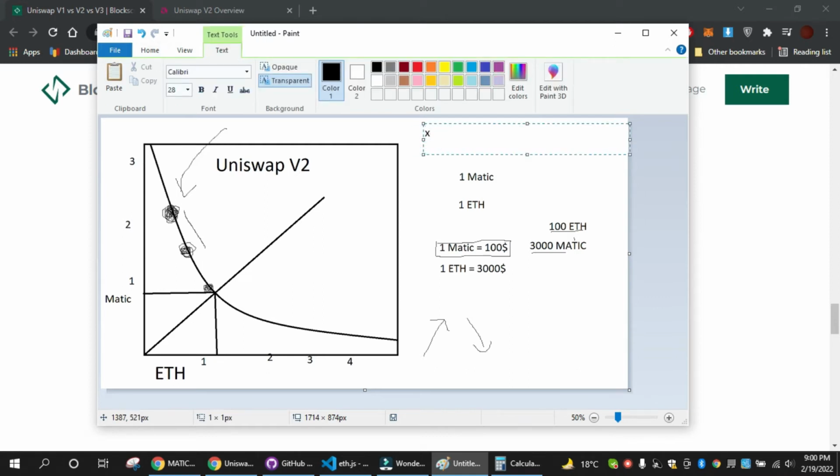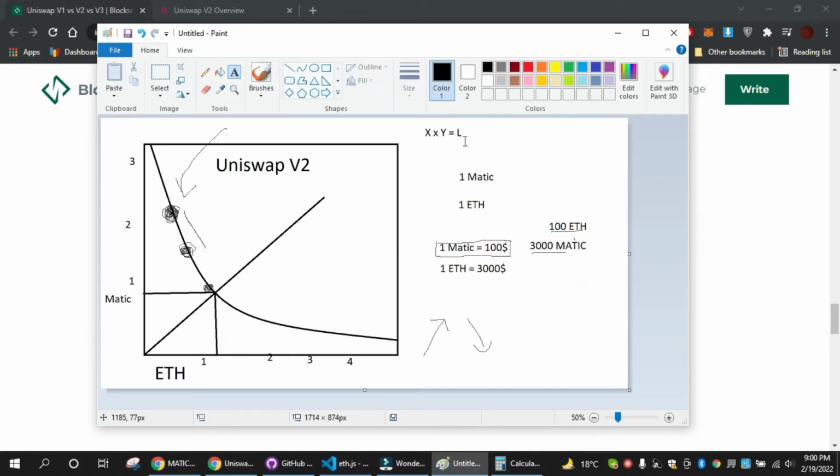x times y equals L. So the total liquidity of the pool is like this, and that is always going to be constant. So if someone is putting in some ETH, they will be getting some MATIC. If someone is putting in some MATIC, they will be getting some ETH. So that's how it works. That's how the decentralized exchange works.